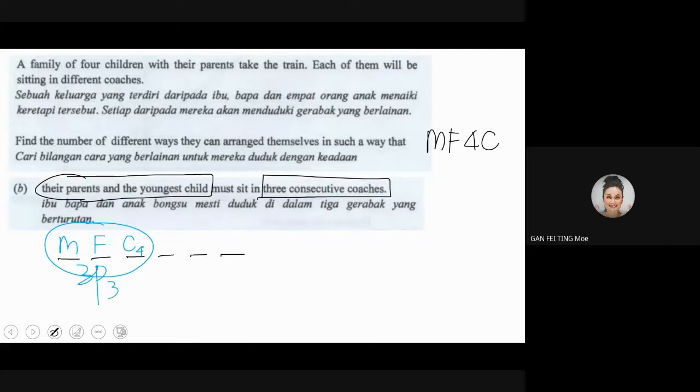3P3. Then you tie them as 1, remember as I explained to you just now? So take this one as 1 placing. So this is your 2nd placing, 3rd placing, 4th placing. So what is your working now? Can you tell me? Take the blue box as 1 object. So if this is 1 object, this one will be your 2nd object, this one your 3rd object, and this one your 4th object. So what is your working for this? Can anyone tell me?